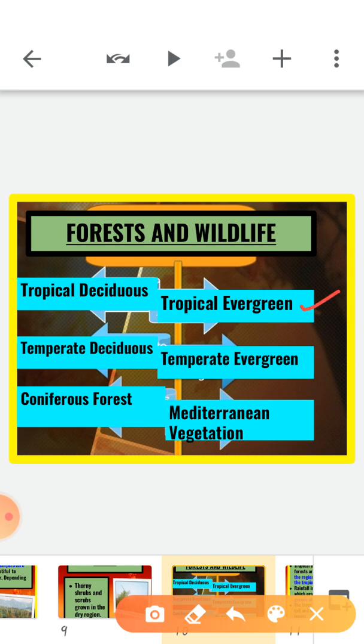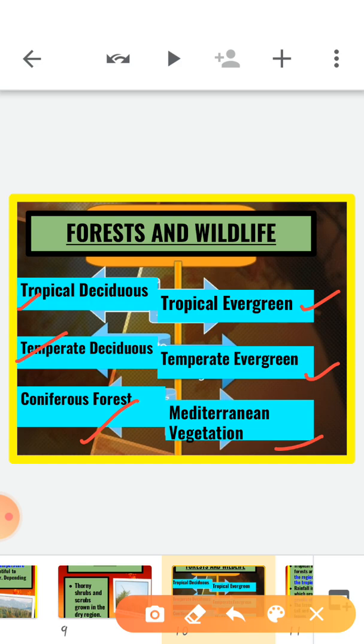First, tropical evergreen forest. Second, tropical deciduous forest. Third, temperate evergreen forest. The next we have temperate deciduous forest. Then Mediterranean vegetation, and the last, coniferous forest. So the forest can be divided into six types, right? Tropical evergreen forest, tropical deciduous forest, temperate evergreen forest, temperate deciduous forest, Mediterranean vegetation, and coniferous forest.